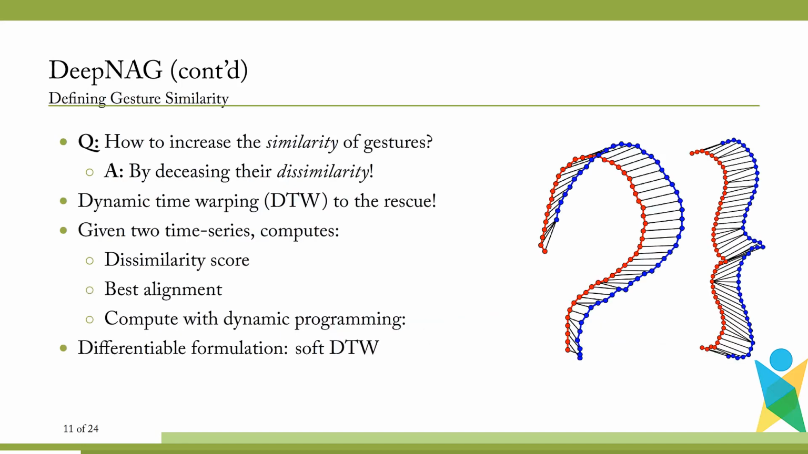The next question that we need to answer is how to increase the similarity of gestures. The easy answer to that is by decreasing their dissimilarity. Conveniently, a well-studied dissimilarity measure exists in the literature of gesture recognition, the dynamic time warping algorithm, or DTW for short. Given two time series, DTW computes the dissimilarity scores between the two. More recently, a differentiable formulation of this algorithm called soft DTW was introduced.